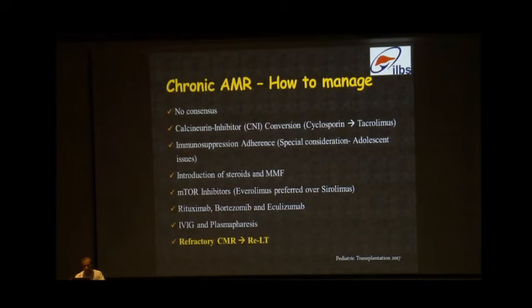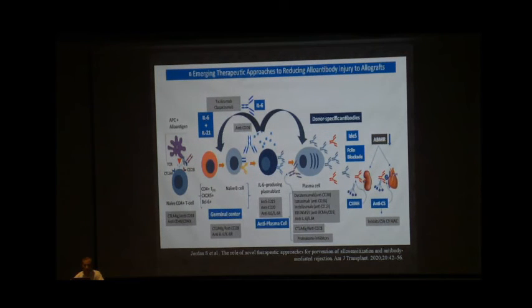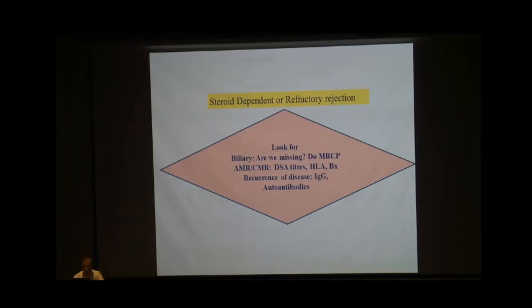So the options here are the usage of alternative immunosuppression, mTOR inhibitors, and plasma cell based therapies like IVIG, plasmapheresis, rituximab, bortezomib, or eculizumab. This diagram shows that there are new approaches to target antibody mediated rejection. There may be anti-IL-6, tocilizumab, which was used in the COVID times, and newer anti-plasma cell antibodies like daratumumab, acituximab, inebilizumab, and also C5 inhibitor, which I already said, one of them is eculizumab. So this is what we should actually do, which we are doing, and the transplant surgeons are also following.